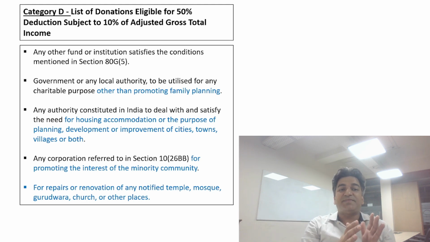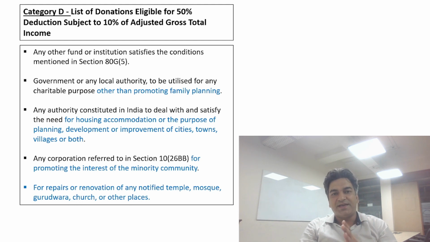If the donation has been made to government or any other local authority to be utilized for any charitable purposes other than promoting family planning. Third, any authority constituted in India to deal with or satisfy the need for housing accommodation or for the purpose of planning, development, or improvement of cities, towns, villages, or both. Any corporation referred to in section 10(26BB) for promoting the interest of the minority community.